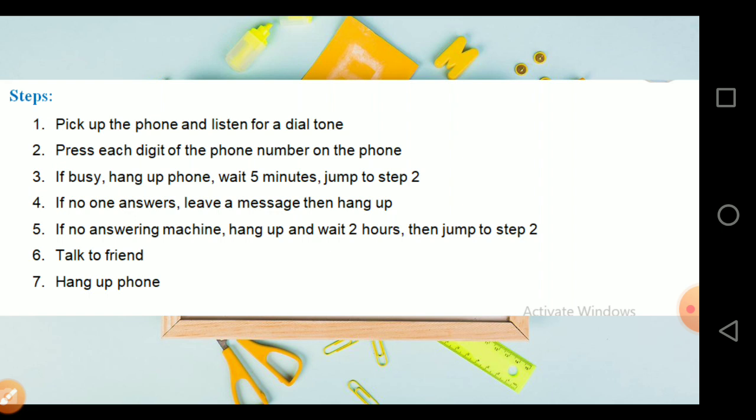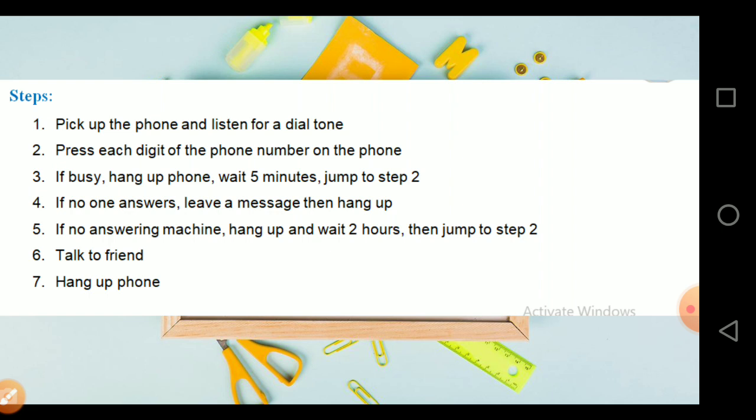Pick up the phone and listen to the dial tone. See, each and every line is detailed such that the other person, or somebody who reads it, understands it very clearly. Next, press each digit of the phone number on the phone. If busy, you have to hang up the phone or wait for 5 minutes and jump to step 2. That is, after waiting, you have to go again and press the phone number.